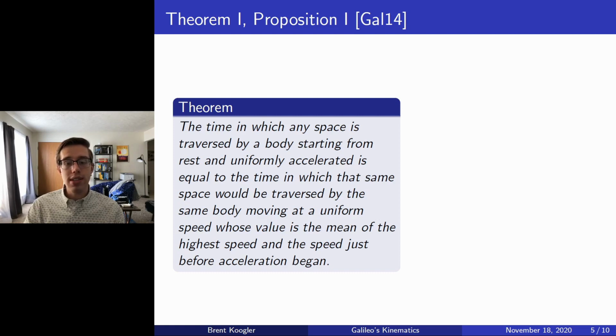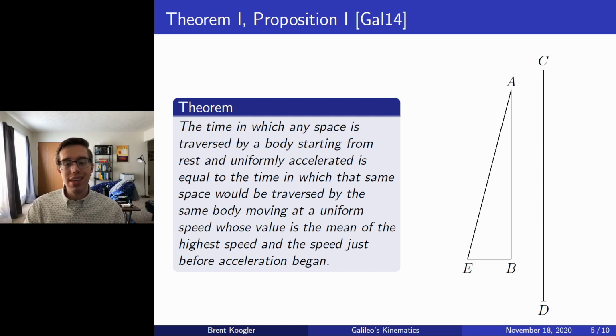And in order to show this, Galileo asked us to draw a few lines representing different quantities. So we let CD denote the displacement over a certain time interval, and then we draw the triangle ABE to represent a couple of different quantities.